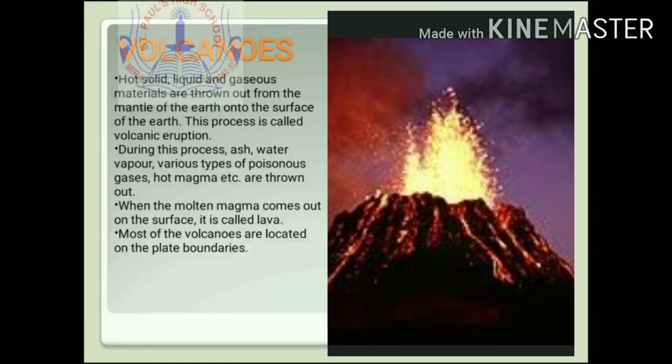Now let us see what volcanoes are. Hot solid, liquid and gaseous materials are thrown out from the mantle of the earth onto the surface of the earth. This process is called volcanic eruption. During this process, ash, water vapor, various types of poisonous and inflammable gases, hot molten magma, etc. are thrown out. When the molten magma comes out on the surface, it is called lava.